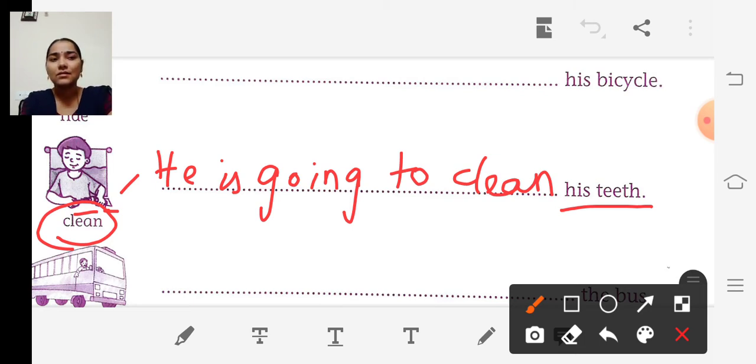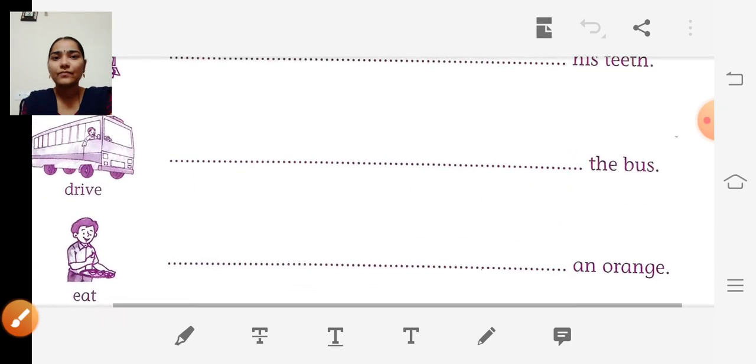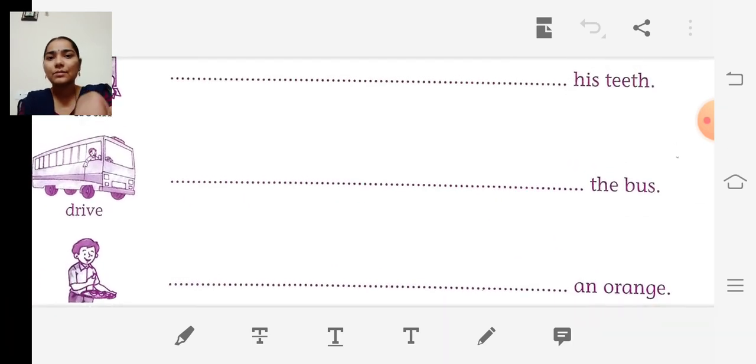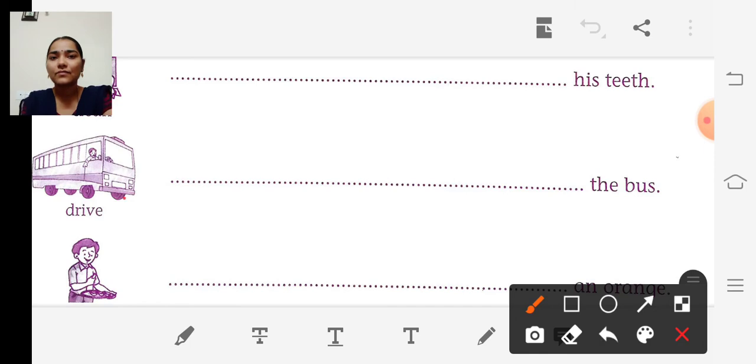Yes. So the next one. It's a picture of a bus. And they have given the clue word "drive", isn't it? So what we have to write? He is going to drive the bus.